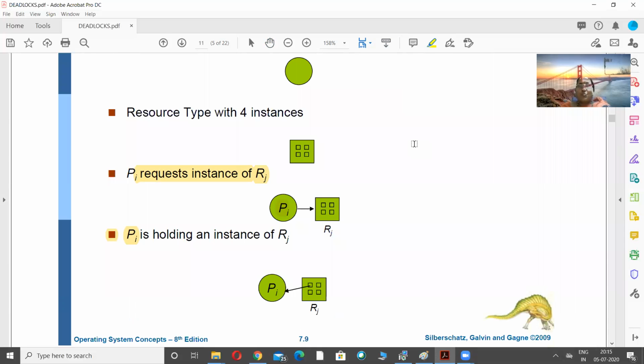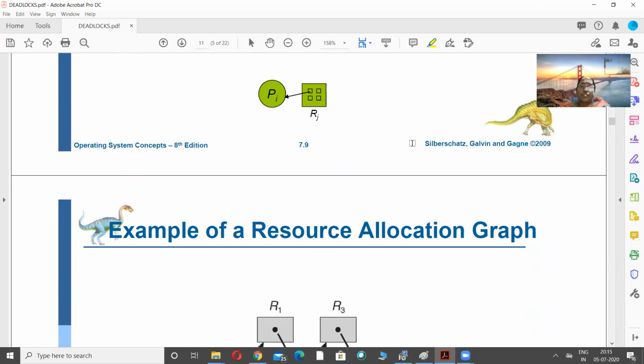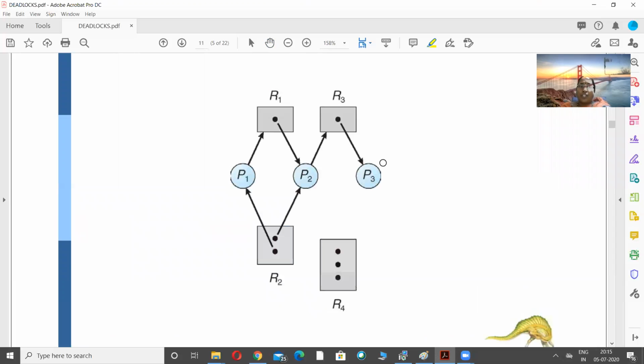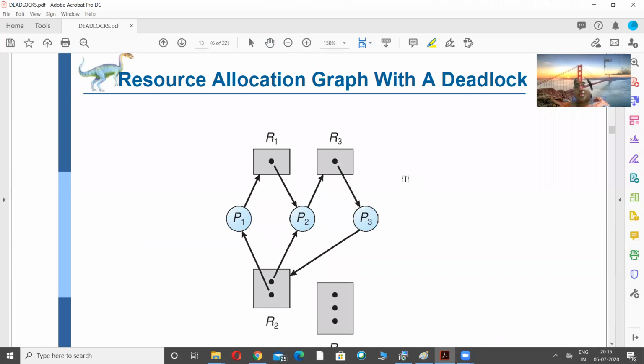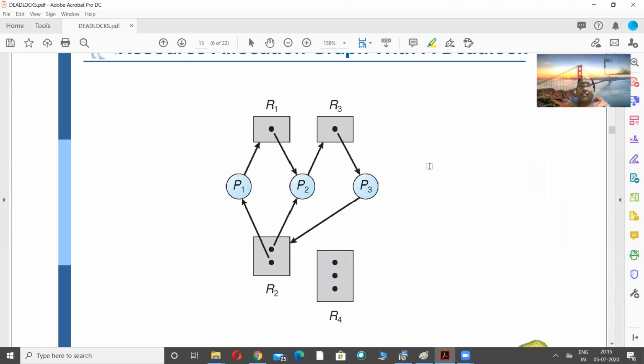In the square you find small boxes that indicate the number of instances of the resource. Here is a simple representation of a resource allocation graph, shortly called RAG. Here you find a cycle in this graph, which indicates the occurrence of a deadlock. So the best way to avoid it is to watch whenever a resource allocation leads to a cycle, because that means there is a chance of having a deadlock.